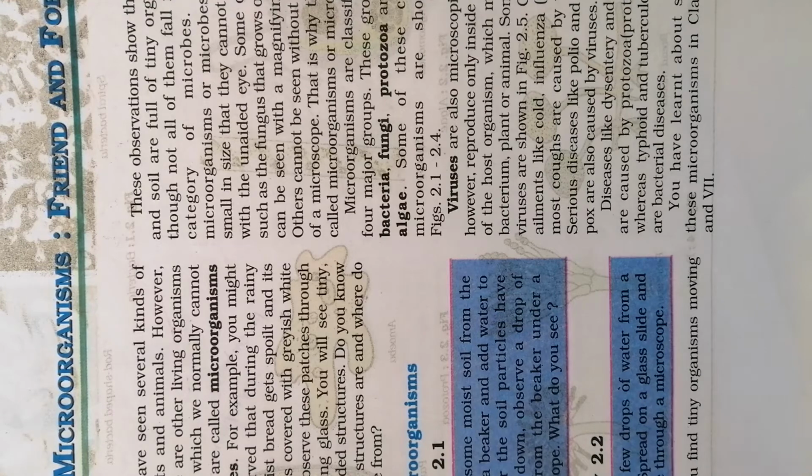So how can we define them? Organisms which are too small to be seen by the naked eye, especially single cell organisms, are called microorganisms or microbes. Now they can be found everywhere, in the soil, in the air, in your surroundings, even inside your body.